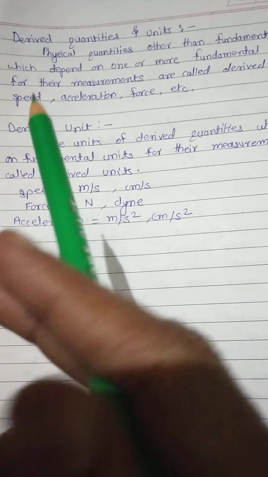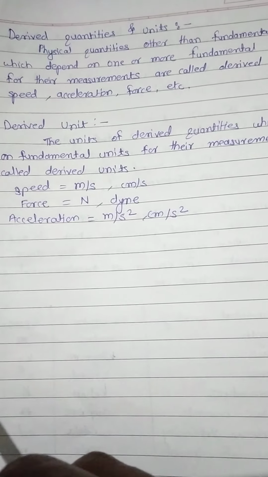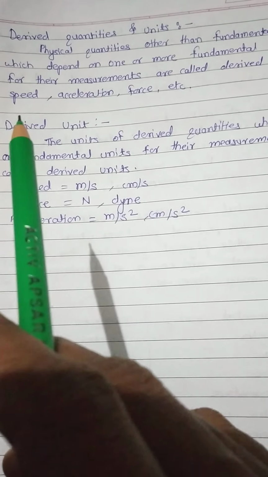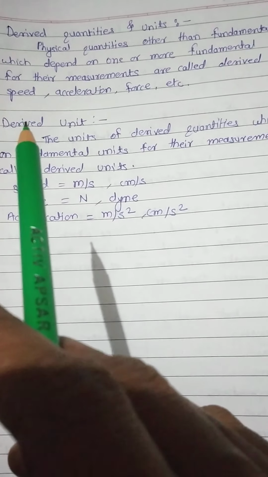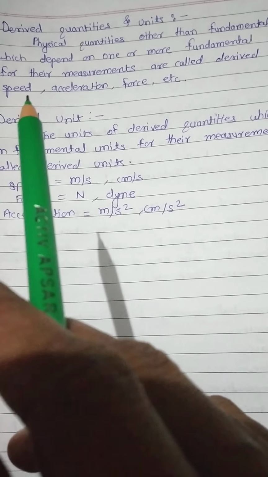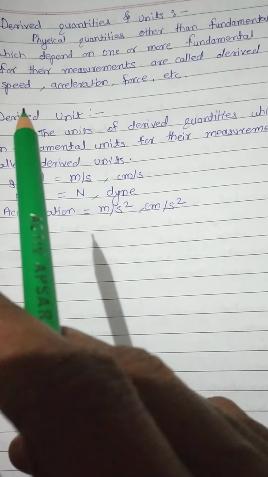For example, speed. The formula for speed is distance upon time.